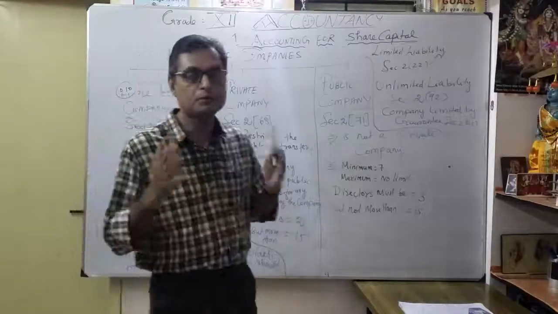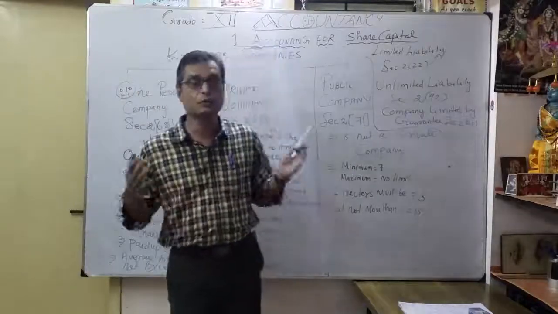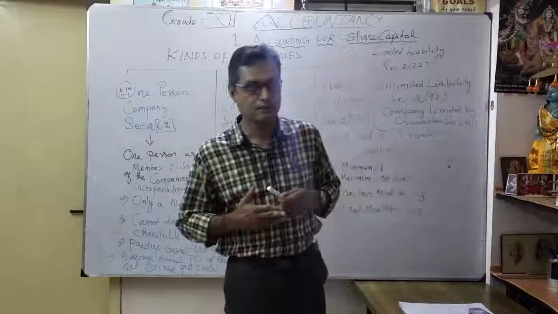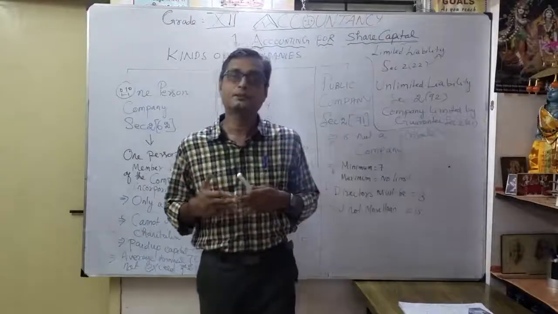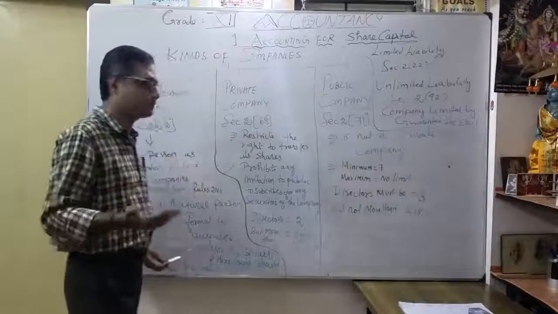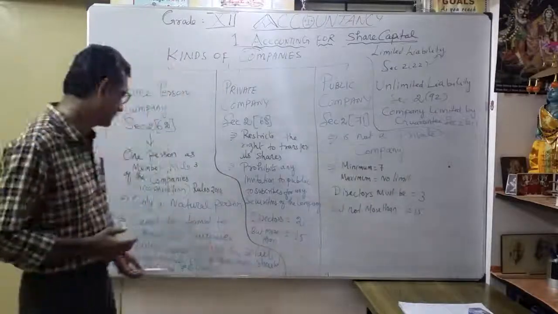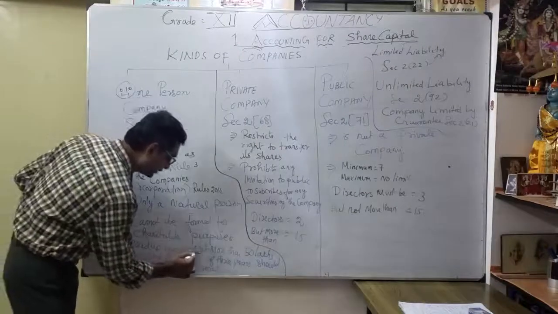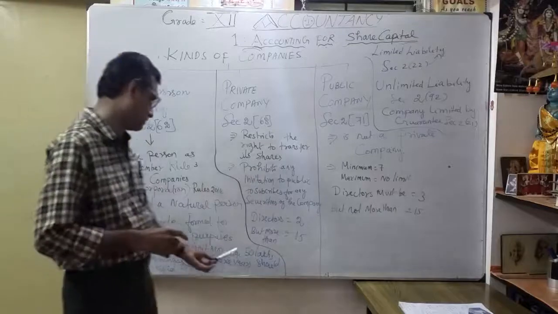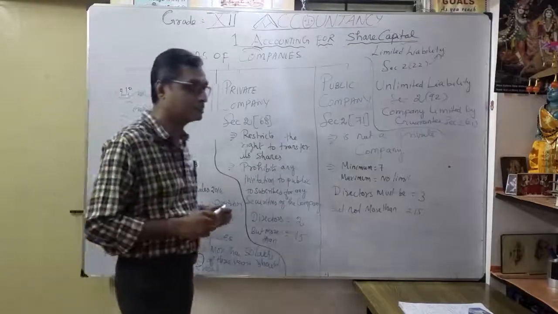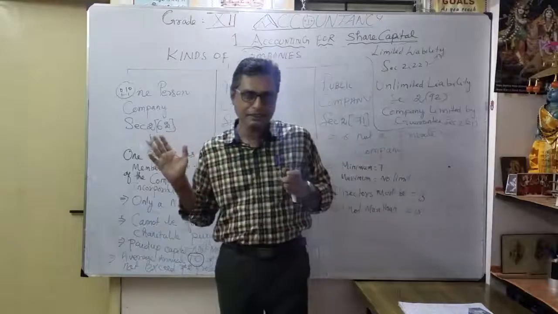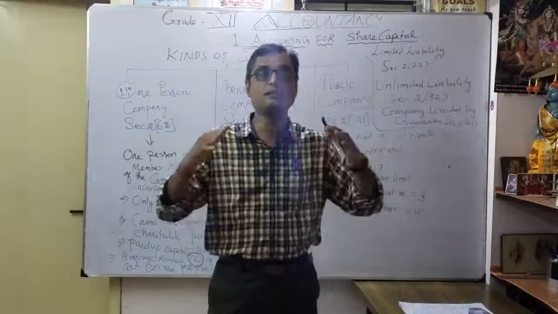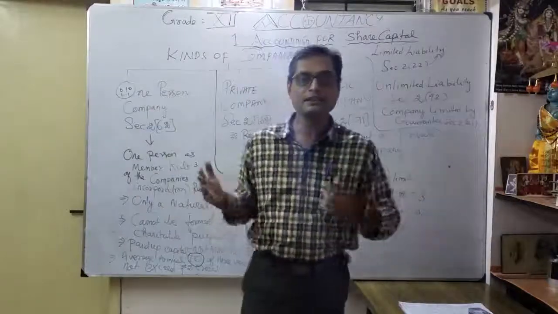Then paid up capital should be not more than 50 lakhs. Later on we are going to know the meaning of paid up capital. You already know from the financial statement of the company: authorized capital, then issued capital, subscribed capital, paid up capital. Here that paid up capital should not exceed 50 lakhs. Thereafter, the average annual turnover of 3 years should not exceed 2 crores. That means suppose for 3 years of your one person company, the average turnover of all 3 years should not exceed 2 crores. Then only it is considered a one person company.